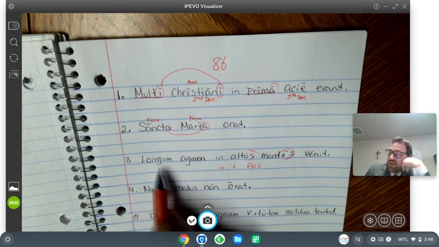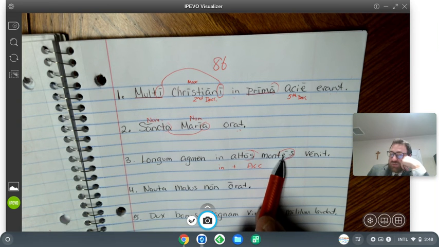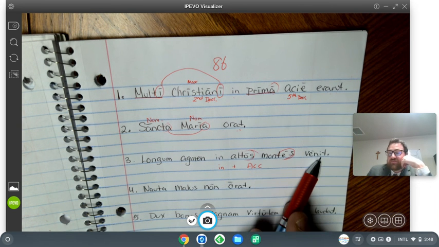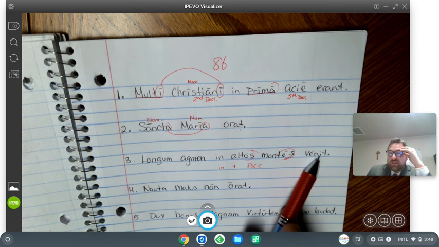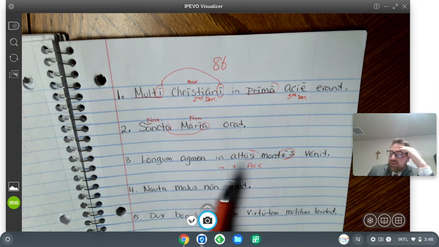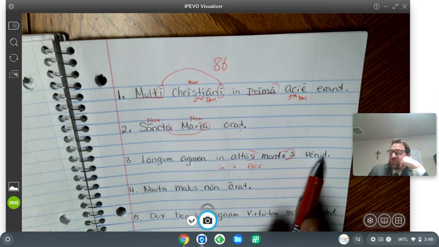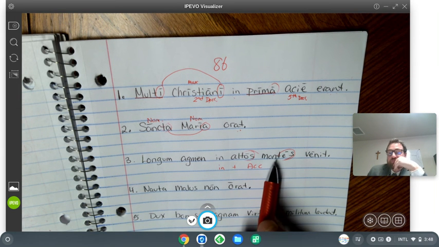Okay, if the long column was just already in the high mountains, then we would have in montibus, an ablative ending, in altis montibus. If it was just already in there, in altis montibus erat. But it's movement. Now it's entering, so now we're using in with the accusative: in altos montes.